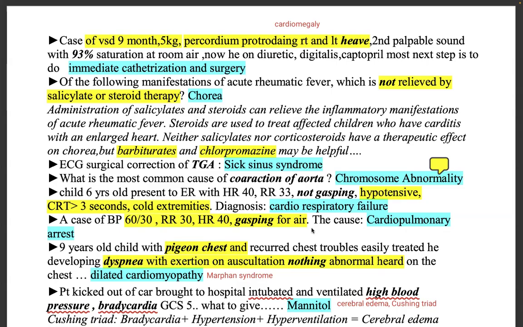Same question: child 6 years old, heart rate 40, RR 33, not gasping, hypotensive, cold extremities, diagnosis: cardiorespiratory failure.